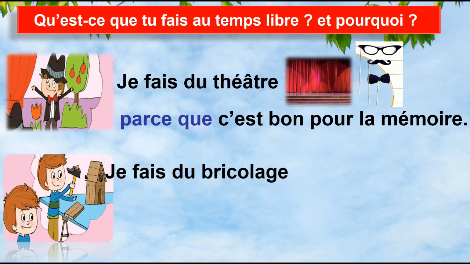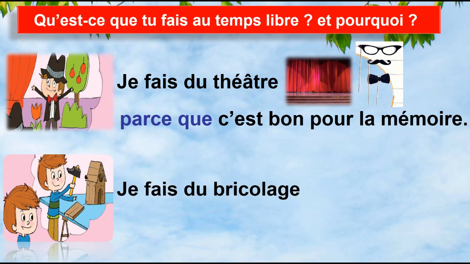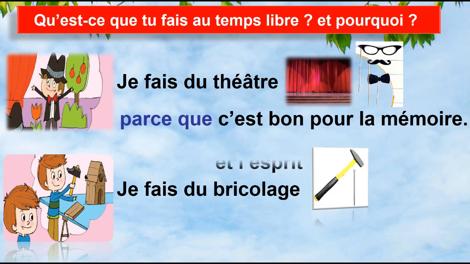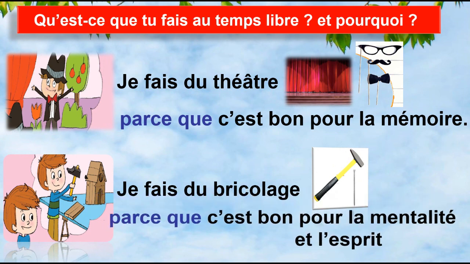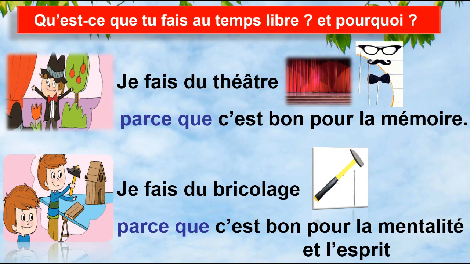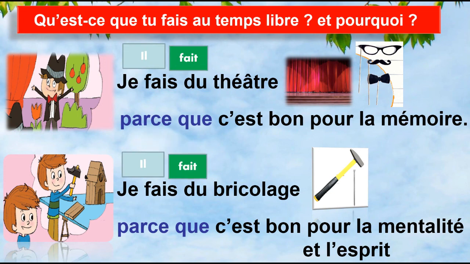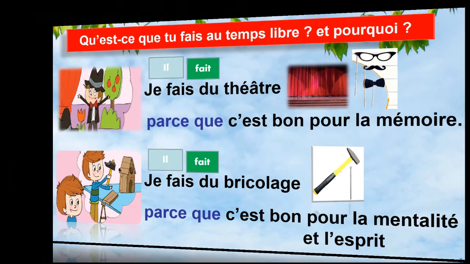I have here, je fais du bricolage. Bricolage, to fix something. Je fais du bricolage parce que c'est bon pour la mentalité et l'esprit. I say je fais, also I can change by il fait if you want. Here also the same idea, a boy is il fait. After that I complete du bricolage or du théâtre. If I want to say a reason, you can say parce que. After that you say a reason as you like.